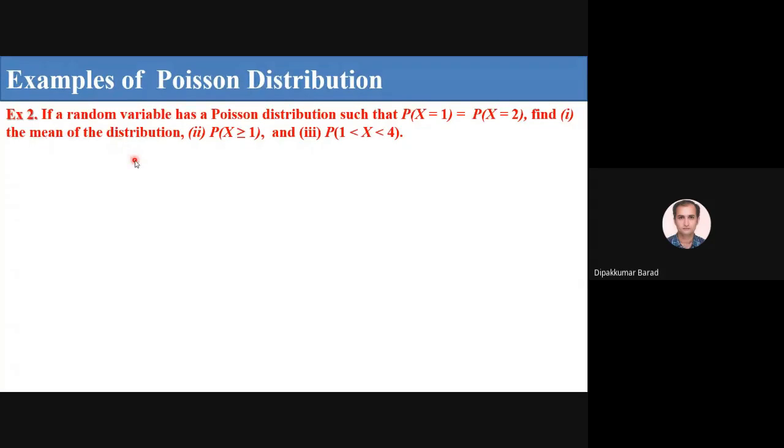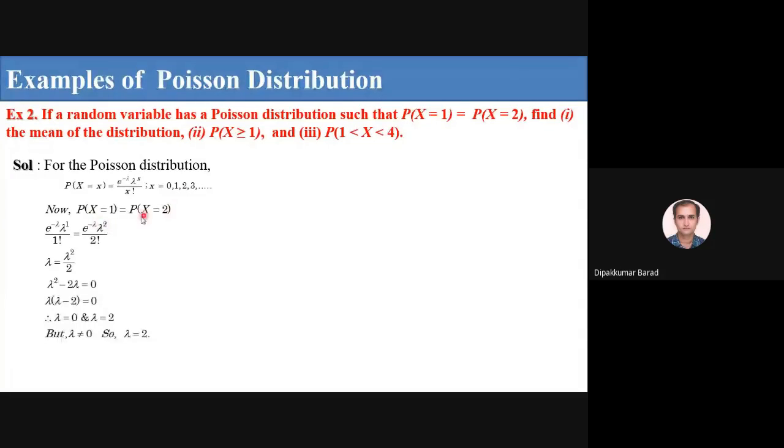First of all, according to the definition, P of x equal to x is e raised to minus lambda, lambda raised to x upon x factorial, where x goes from 0 up to infinity. These two are equal, so instead of x we put 1 and 2.